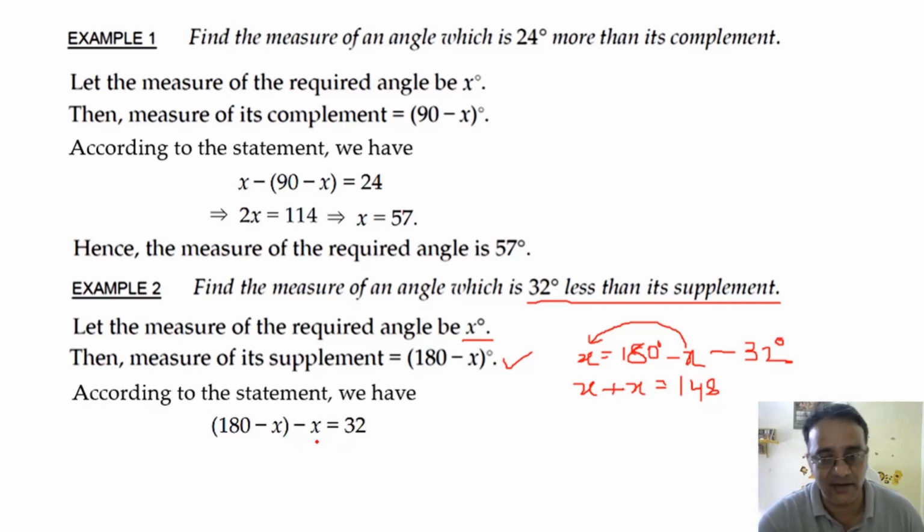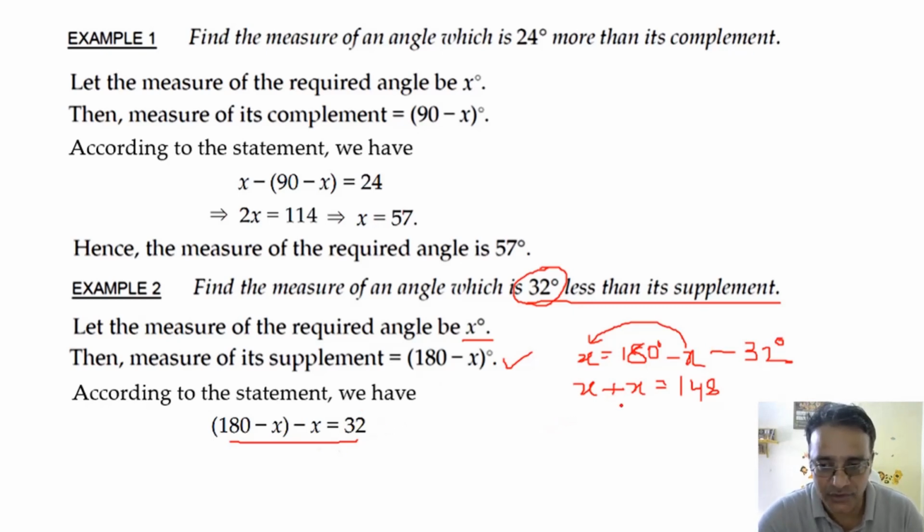Okay, so according to the statement we can also write 180 minus x is equal to 32. In this way also we can write. Look at how this statement is written: this angle is 32 less than this angle, which means the difference of these two will be equal to 32. Okay, according to this statement I am explaining. See, in the question it is given that this angle is 32 less than this angle. That means the difference of these two angles is 32. This is straightforward. And otherwise, this angle is 32 less than this angle means minus 32. So you can use either of the two methods.